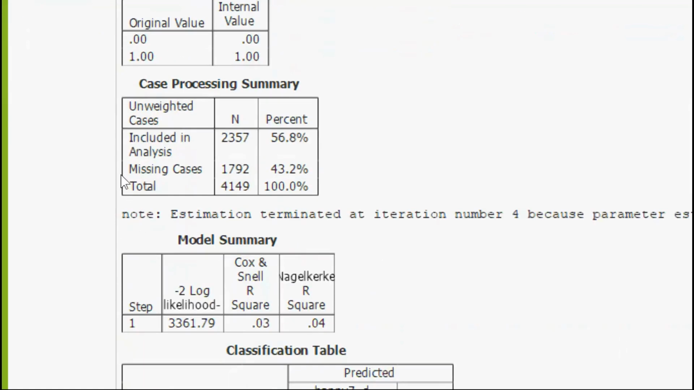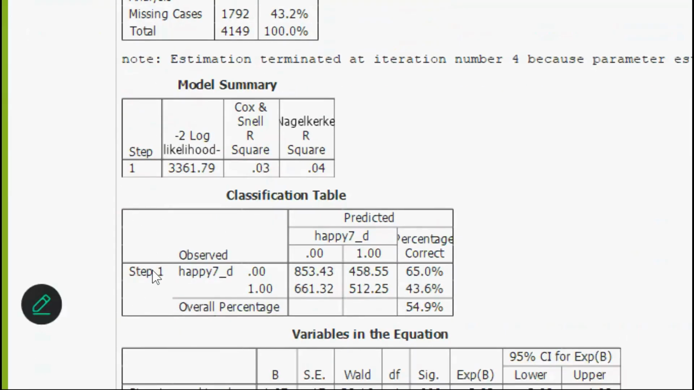We look here at our included analysis. We're missing quite a few cases, and most of that is because happy 7 wasn't asked to everyone. It was only asked to about two-thirds of the sample because they're testing it. So we need to be aware of that, but this is still a pretty healthy sample size. We come down here to our Nagelkerke R-squared. It's only 0.04, which is pretty low. That probably means our model is not doing a very good job of explaining what predicts the odds of happiness. But let's come down and look at what we got.